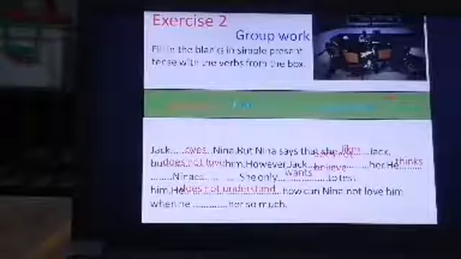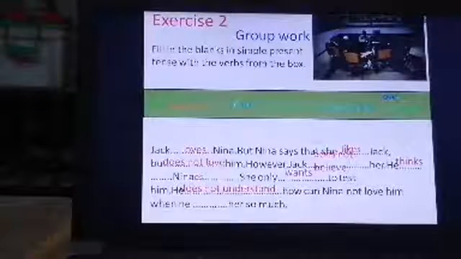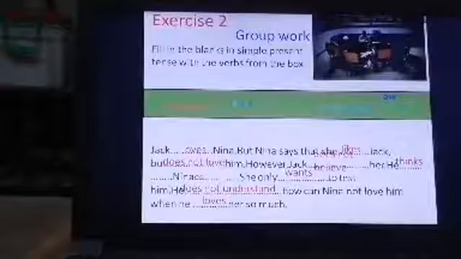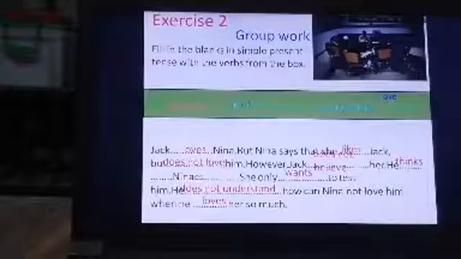She only dash to test him. She only wants to test him. He dash. How can Nina not love him? She does not understand. How can Nina not love him when he loves her so much? So dear students, you have done well, I think.